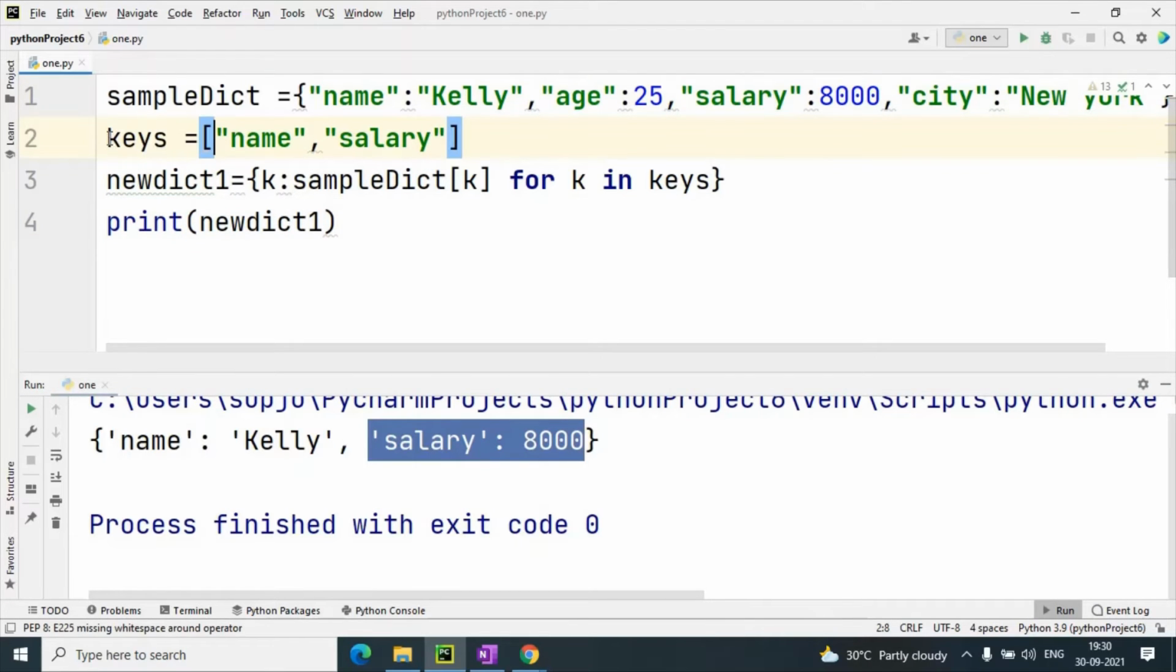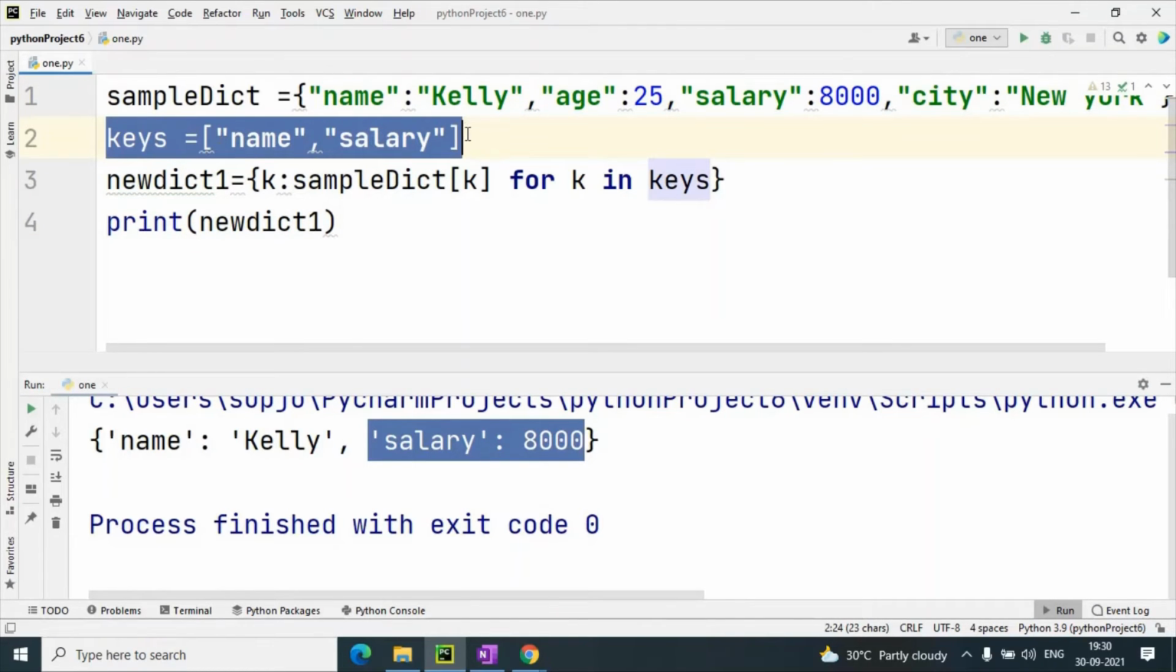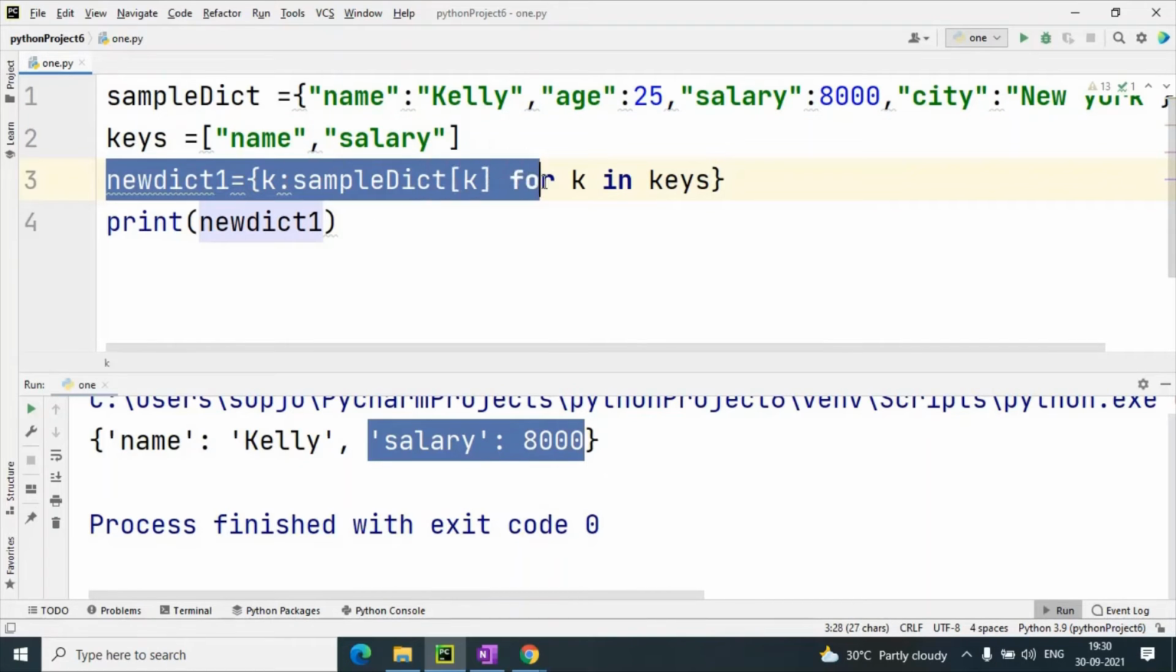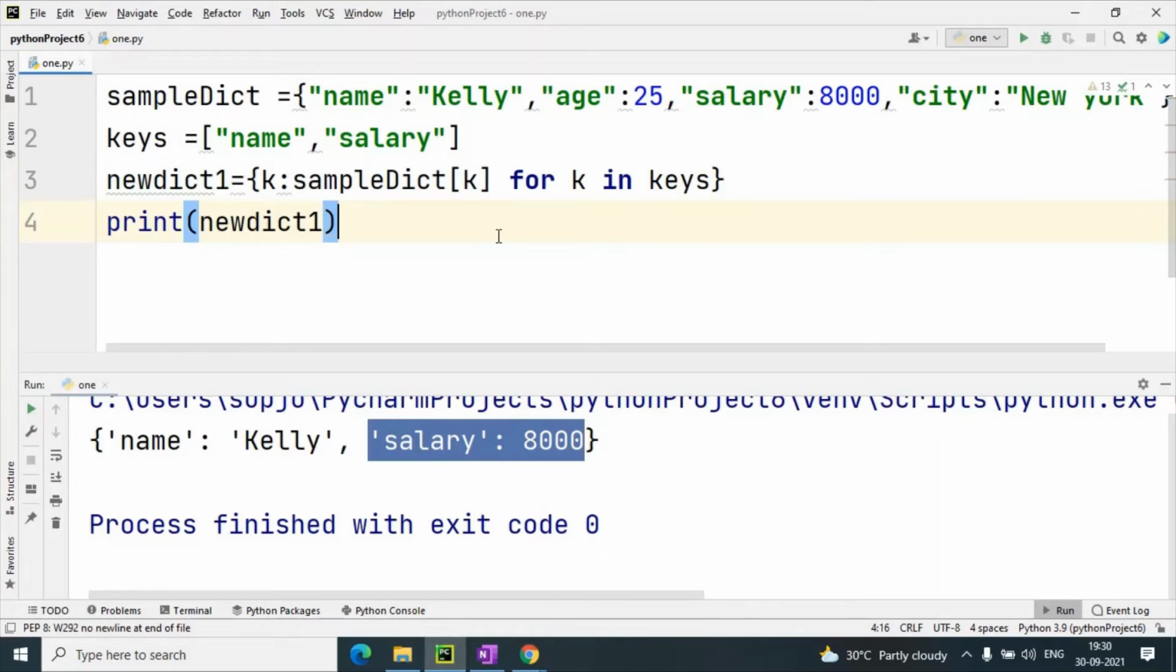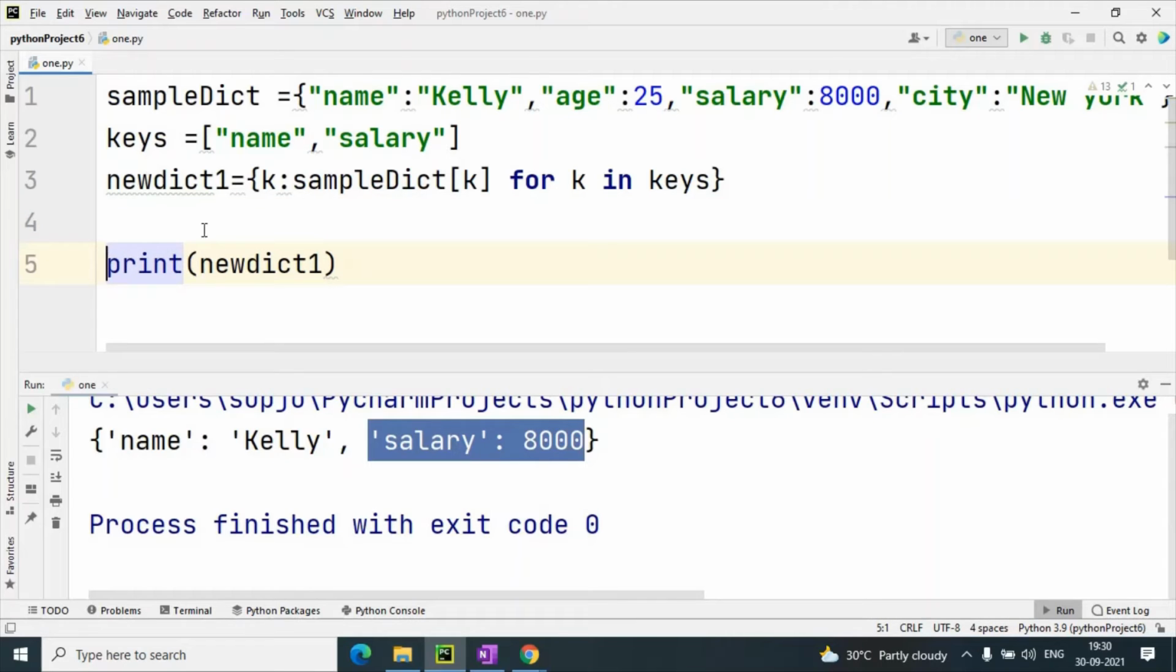We have given two keys in list format, and from these two keys we have created our logic here. This is the line that creates the logic. Did you understand this or not? Then I will repeat again. Please ask.